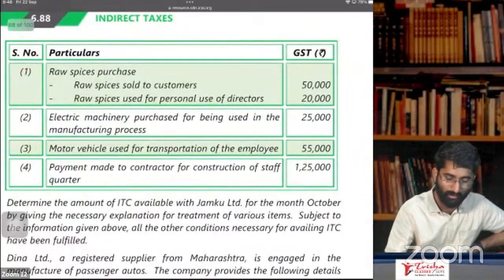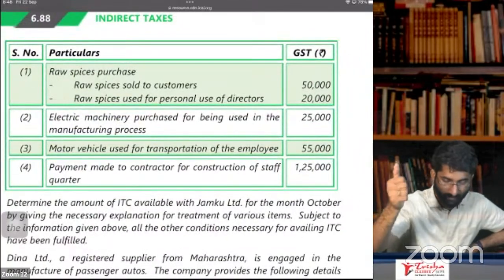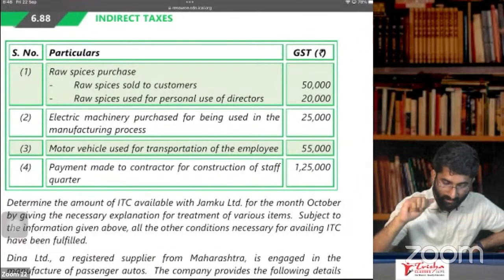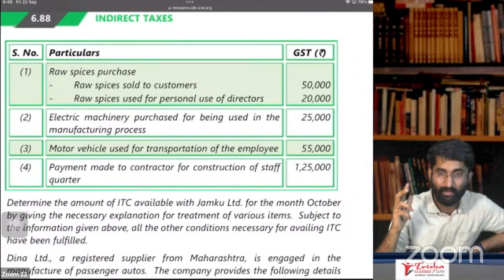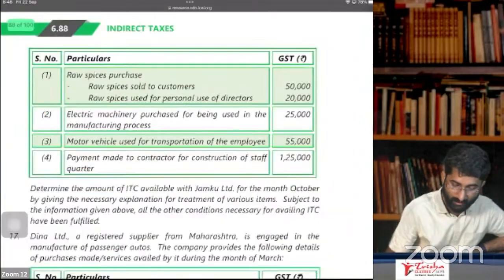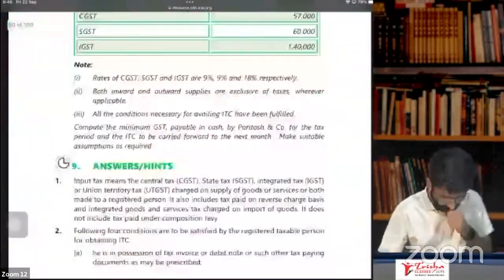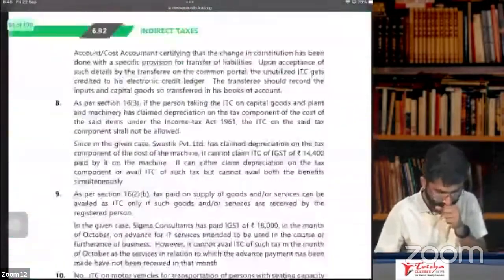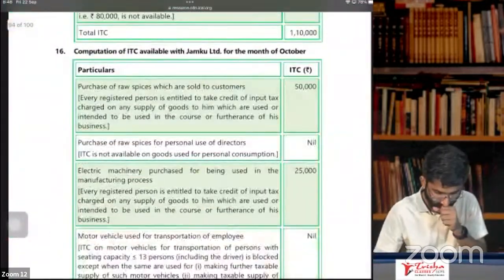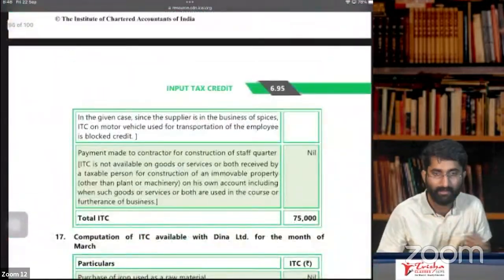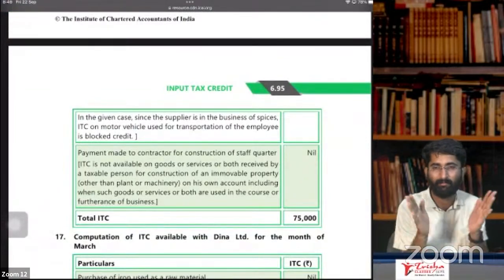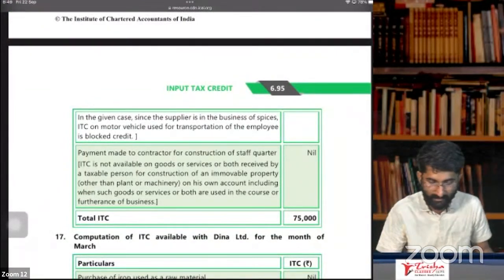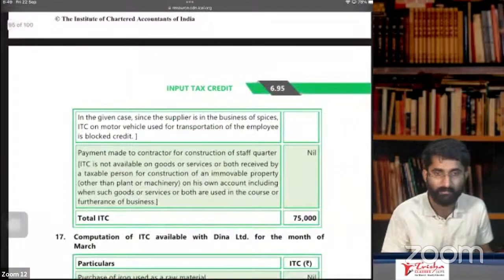So I would say that only 75,000 gets ITC. Raw spices sold to the customer, on 50,000 you'll get ITC. And 20,000, you don't get ITC. For 25,000, you'll get ITC, because it is machinery. So totally for 75,000, you'll get the ITC. Like this, you have to mix and match. So you have to see whether ITC is available or not.